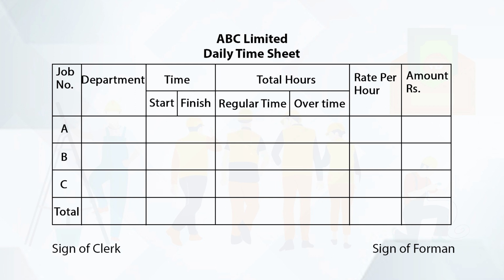It will record the name of the worker, the date of that time sheet and the number of the worker, that may be the employee number. This time sheet will record job number, department, start and finish time, total hours on regular time and overtime spent, rate per hour and amount in rupees. This daily time sheet is signed by a clerk and also signed by a foreman.